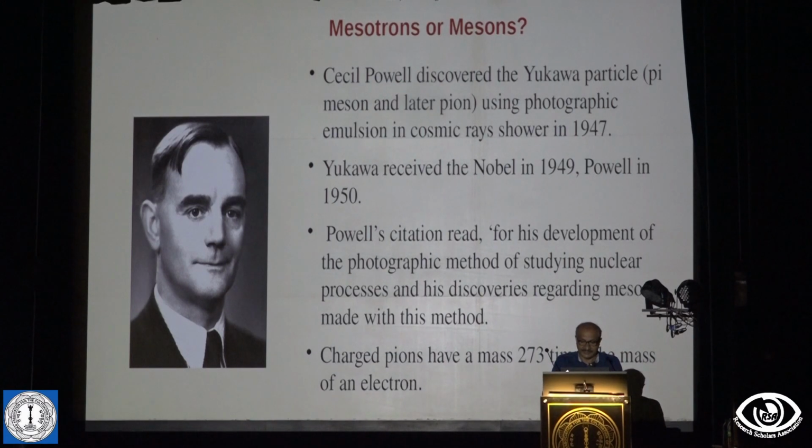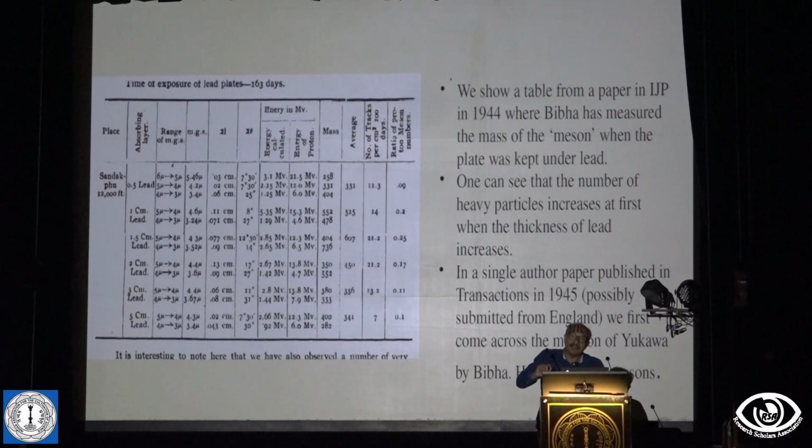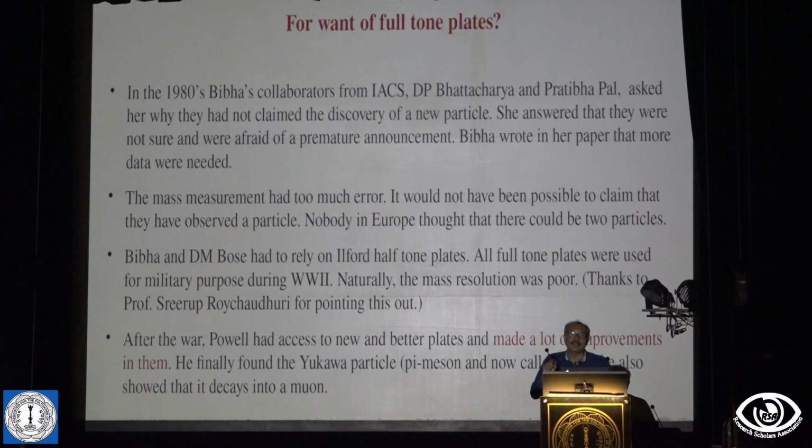But why am I telling you this? Because the muon which Anderson discovered had a mass of something like 200 times the electron mass, and the pion, which is the Yukawa particle, is something like 270 times the electron mass. Chaudhary and Bose, Bibha and Devendra, were actually getting masses closer to the pion, but they were not published.